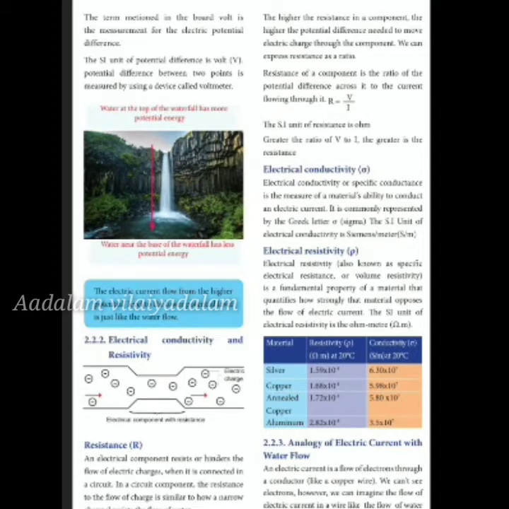Electric current is a flow of electrons through a conductor like copper wire. It is not visible to our human eyes. It is the same as the flow of water in a pipe.